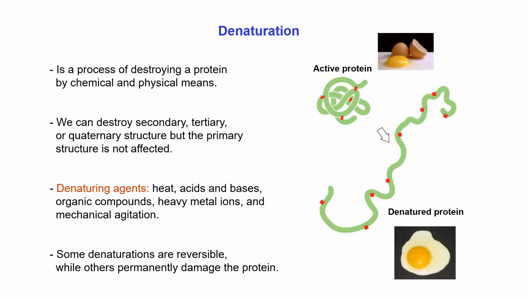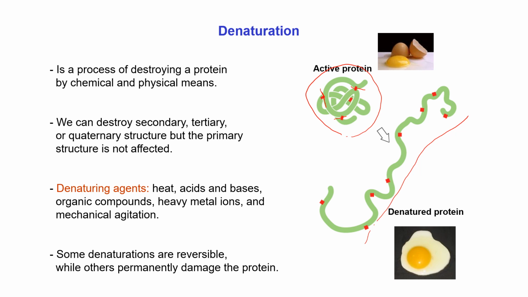Now about the denaturation of protein. Actually, denaturation is a process of destroying a protein by chemical and physical means. If the interaction of a 3D shaped protein is broken by any physical or chemical factor, in that case the polypeptide chain will not remain as a folded 3D shape. It will unfold like this, and this conversion is known as denaturation of protein.